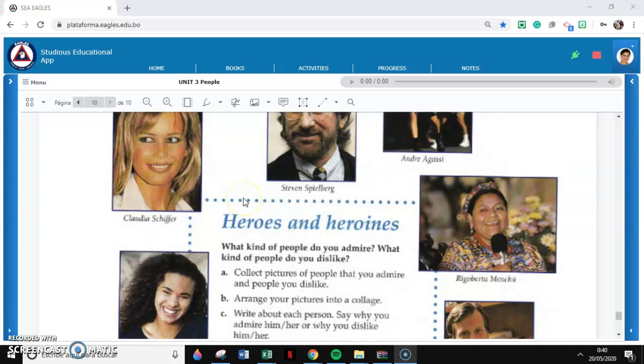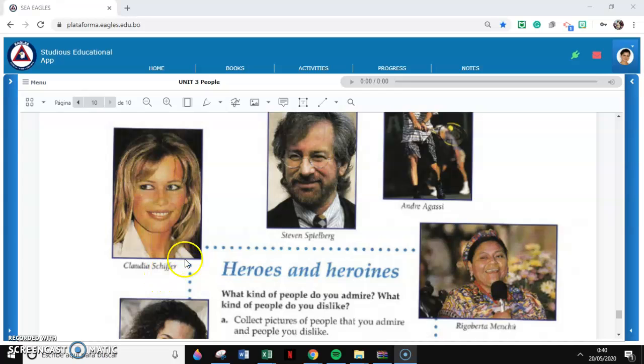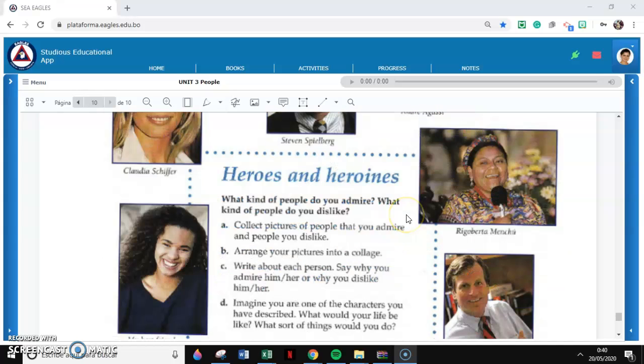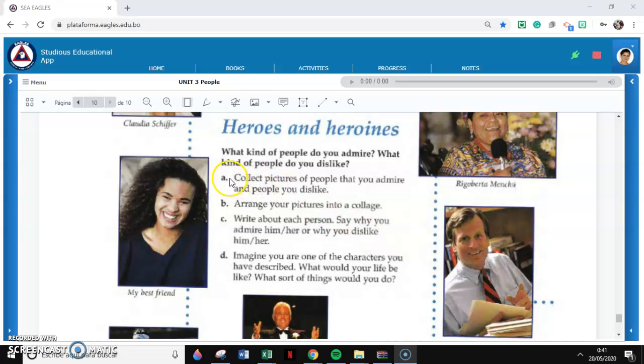Okay, so here you can see we have some famous people, some famous actors and actresses, like Claudia Schiffer, for example, Steven Spielberg. They're a little bit old-fashioned now, so maybe you can think of a famous actor, a famous actress that is very popular nowadays. And then what you need to do is to collect pictures of people that you admire and people you dislike too. Arrange your pictures into a collage. Okay, so you had to make a collage in your English